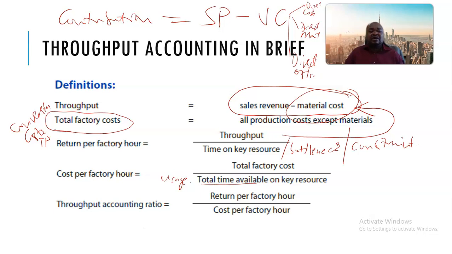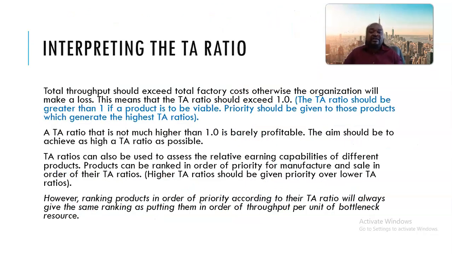So these two ratios, the throughput return per factory hour and the cost per factory hour, feed into what is called the throughput accounting ratio, which is the return per factory hour divided by the cost per factory hour. So by the end of the day, you should be able to compute the throughput accounting ratio. But after you compute it, you should be able to interpret the ratio.